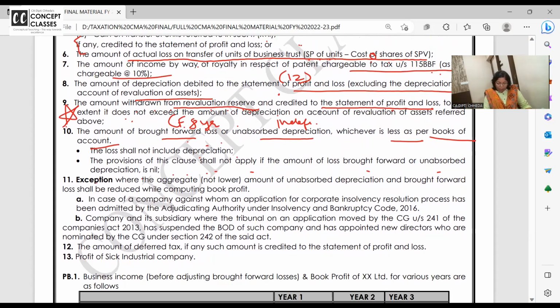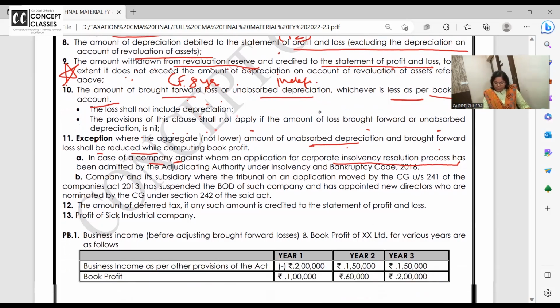Exception where both are deductible: where the aggregate amount of unabsorbed depreciation and brought forward loss are both deductible, when the company has gone into the bankruptcy code. You know, when a company is closing, it has become a sick company, and we appoint a judicial person who says, okay, this is the company's position, you dispose of all assets and pay. So in that case, if corporate insolvency resolution is passed for that company, then you are allowed to deduct both.